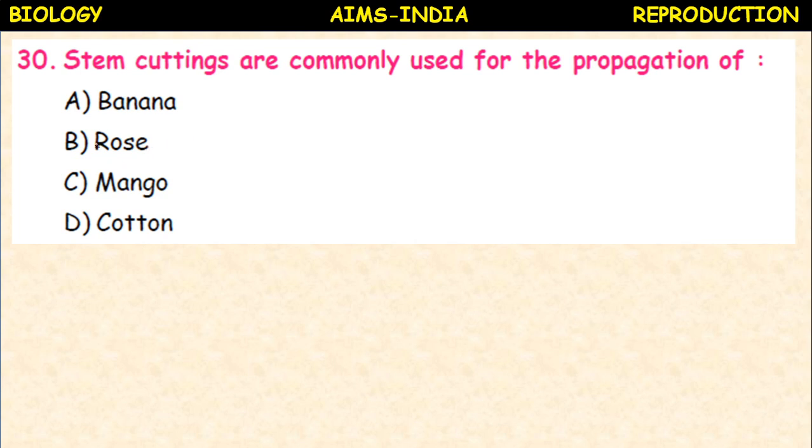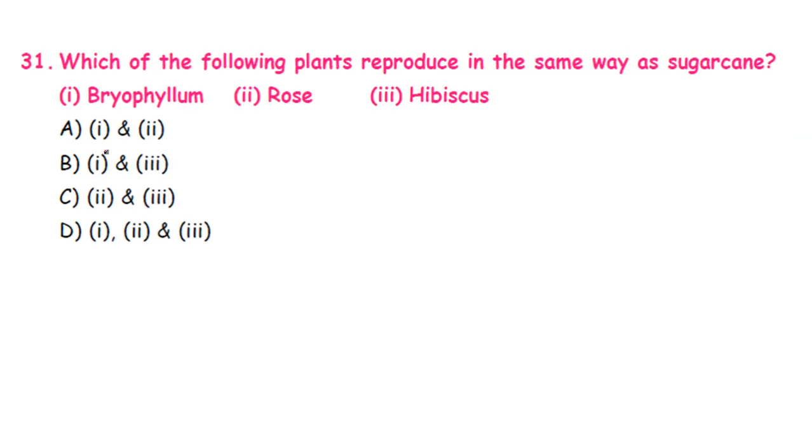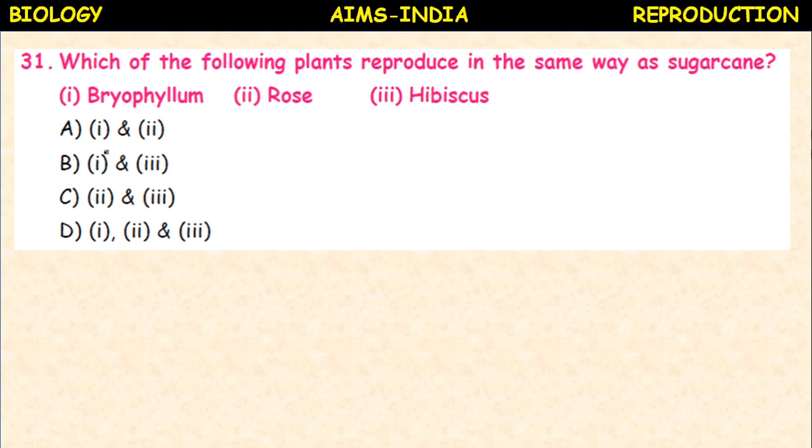This is stem cuttings, generally in mango. Which of the following plants reproduce in the same way as sugarcane? Analytical type: bryophyllum, rose, hibiscus.